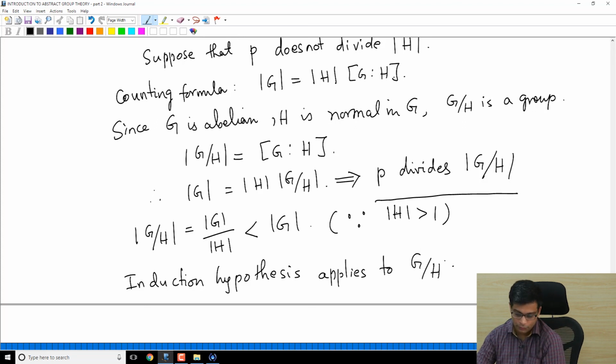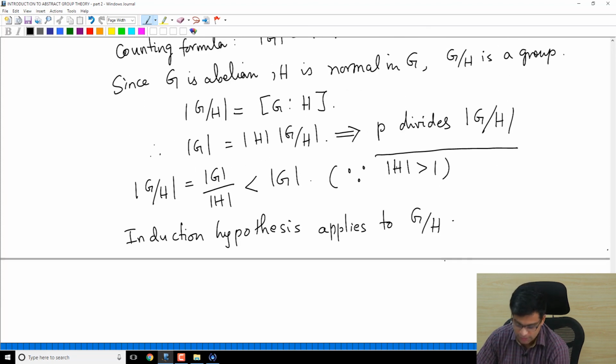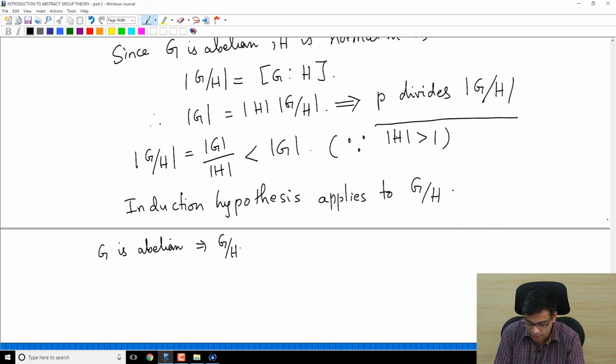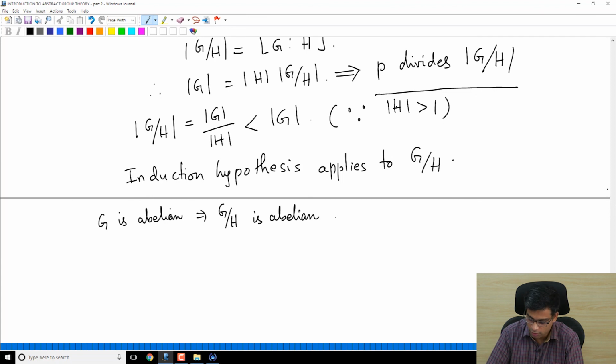Okay. So in order to make sure that the induction hypothesis applies to G mod H, we need to check that G mod H is an abelian group. Is that clear? If G is abelian, G mod H is abelian. This is a very easy exercise that anyway I will later do in a video. G mod H is abelian, order of G mod H is less than order of G, and P divides order of G mod H. That's what I noted here. So induction hypothesis applies to G mod H.